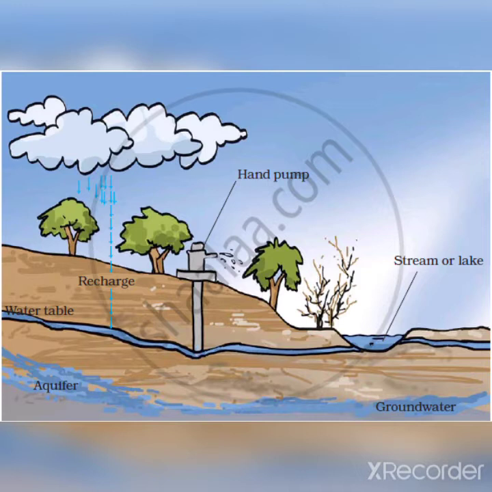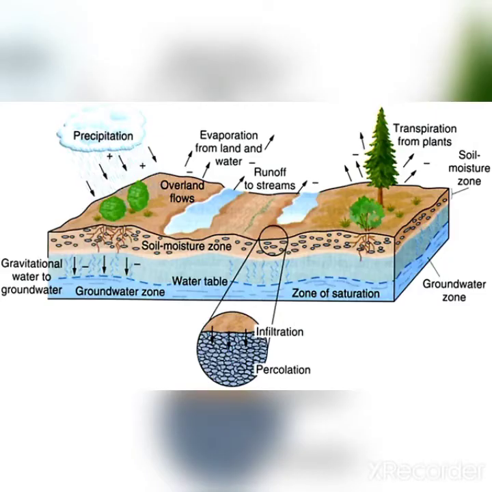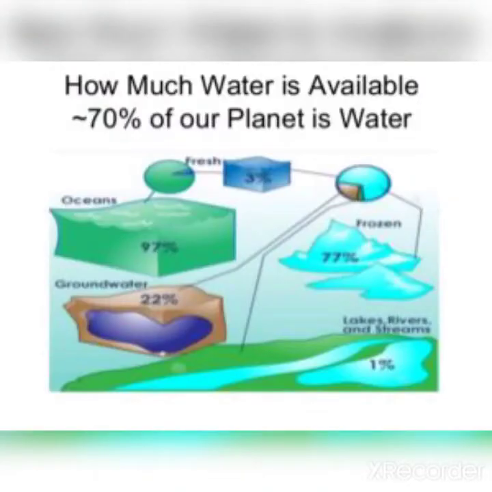Now let's move further. What are the sources of water? There are two sources of water. First, surface water. Second, groundwater. We have discussed groundwater. Now, what is surface water? The water we get from tap, shower, or pipe is called surface water.